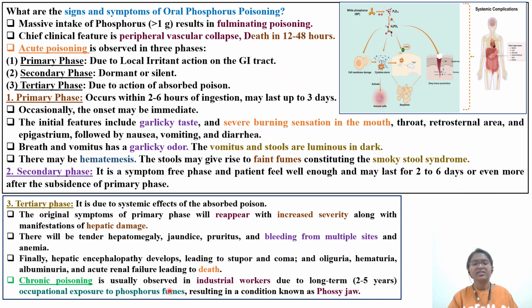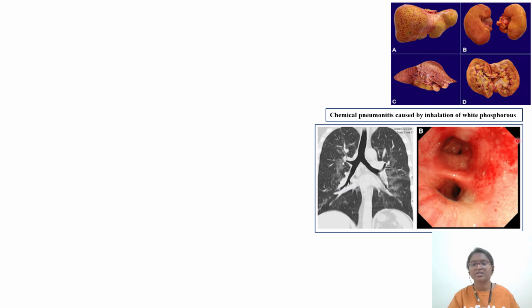Chronic poisoning is generally seen in industrial workers after long-term exposure, up to 2 to 5 years. That is occupational exposure, not restricted to oral exposure; it can be dermal or inhalational, resulting in a condition known as phossy jaw. So what is phossy jaw? We will discuss it in another slide.